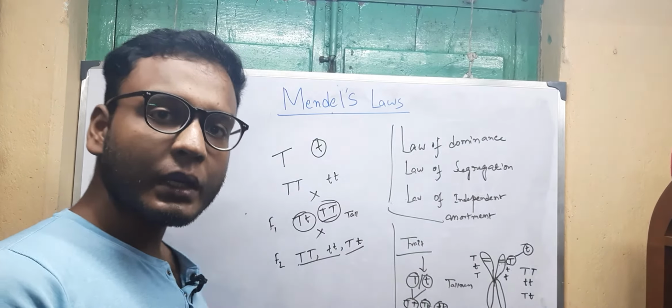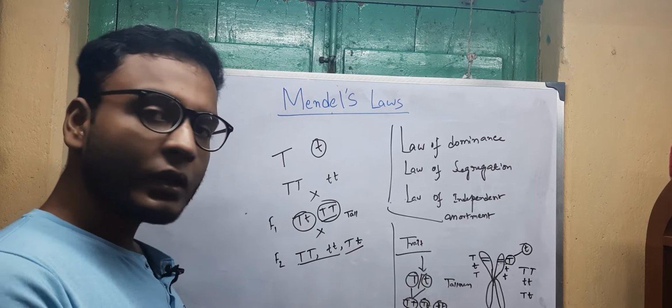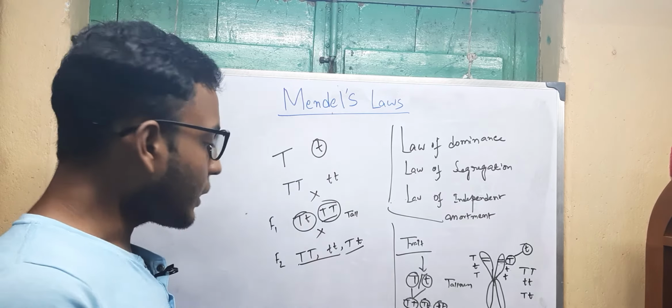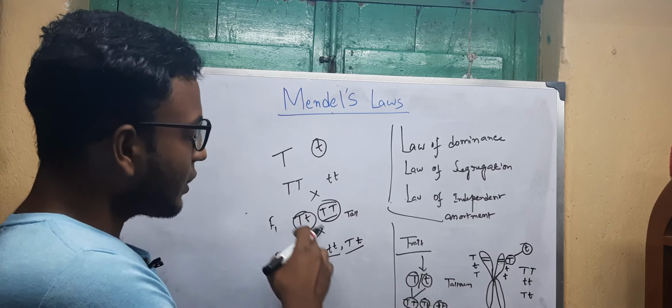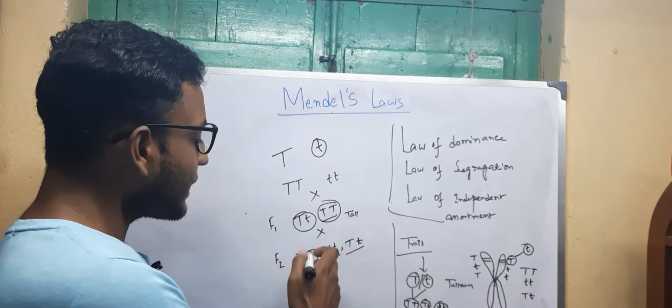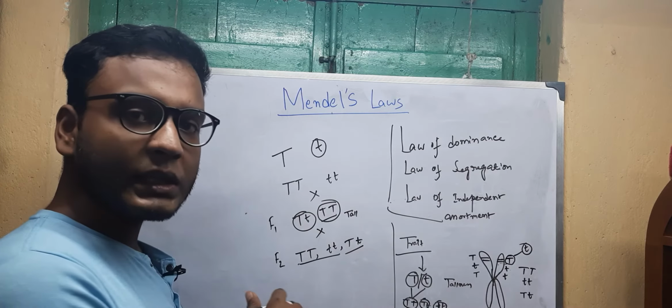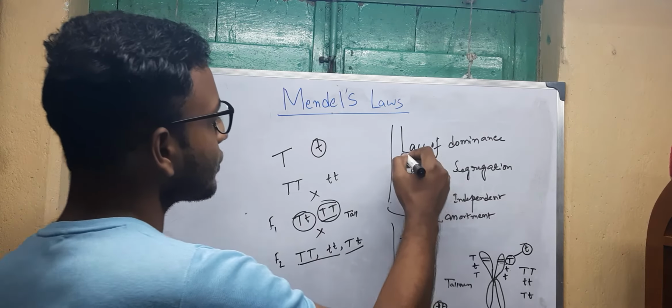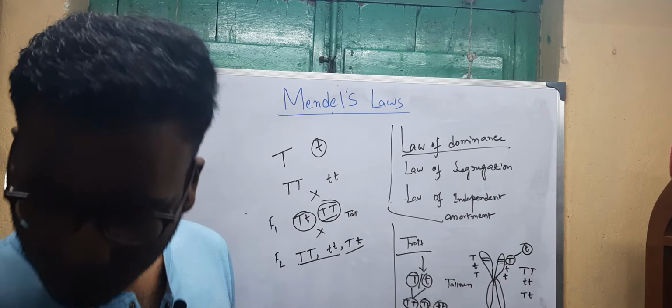So apparently in the F1 generation, the dominant one tends to suppress the recessive one. But in the F2 generation, all the characters that are possible, that is tallness, dwarfness and the heterozygous condition, appeared. So this theory is known as the law of dominance.